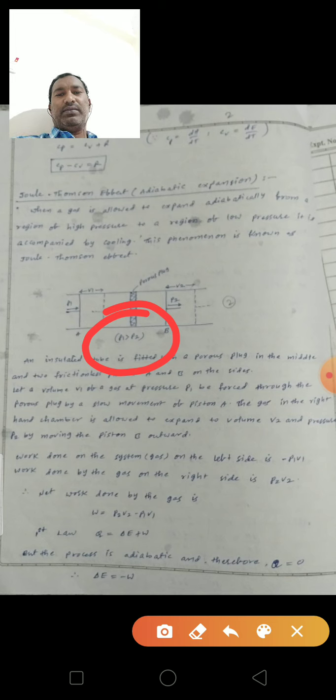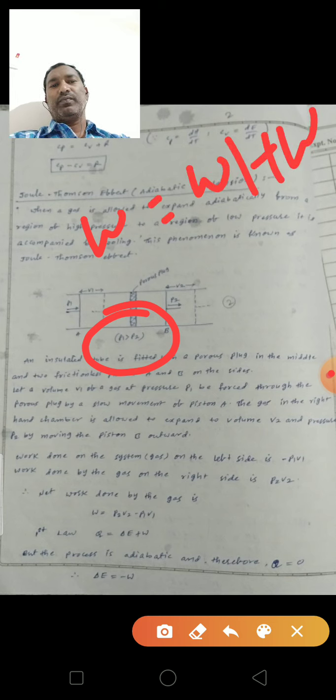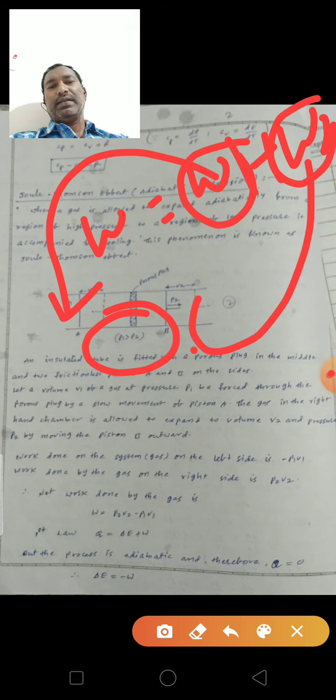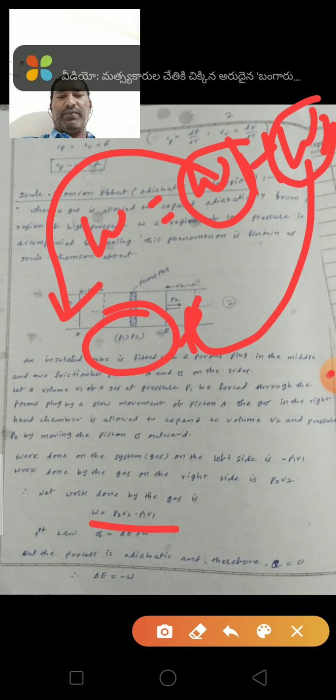In this, the work done by the gas is W2 is equal to P2 V2. So the total work done in the system, W, is equal to W1 plus W2. W1 is the left side work, W2 is the right side work. From this, W is equal to P2 V2 minus P1 V1.